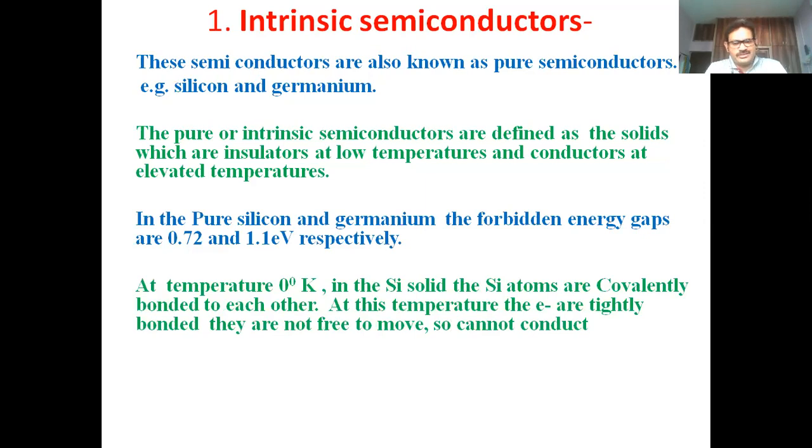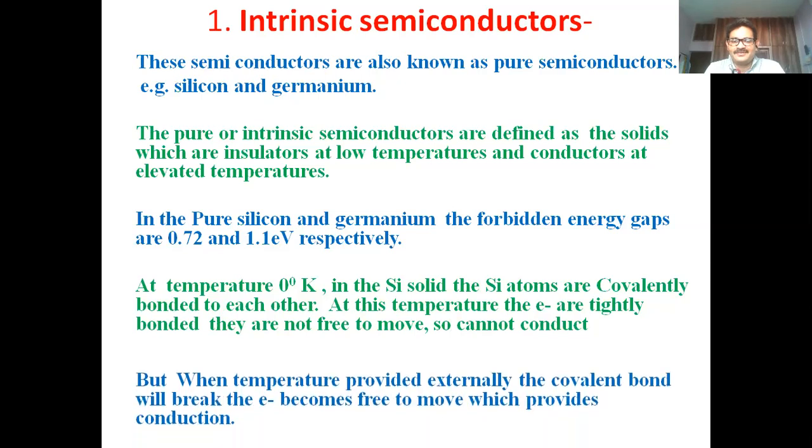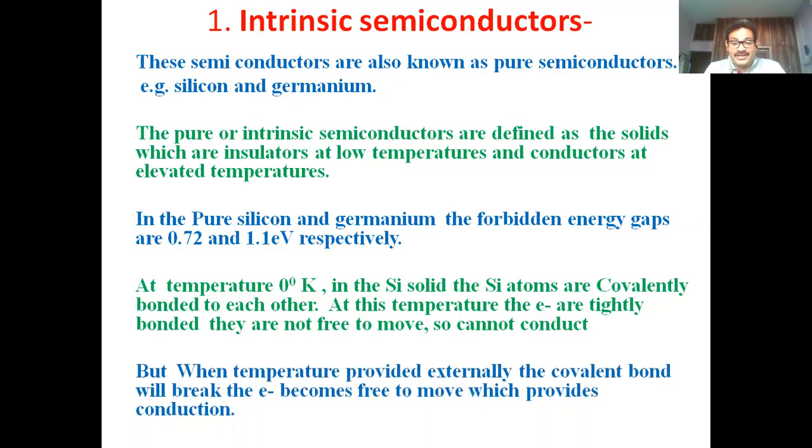When we observe silicon at absolute 0 Kelvin, all the silicon atoms are covalently bonded to each other. So at this temperature, electrons are tightly bonded, and there is no free electron to move. So there is no conduction. But when temperature is provided, what will happen? The covalent bond will break, which produces free electrons. Thereby, these free electrons will conduct.